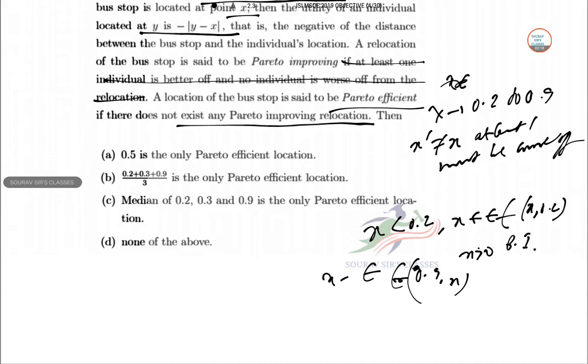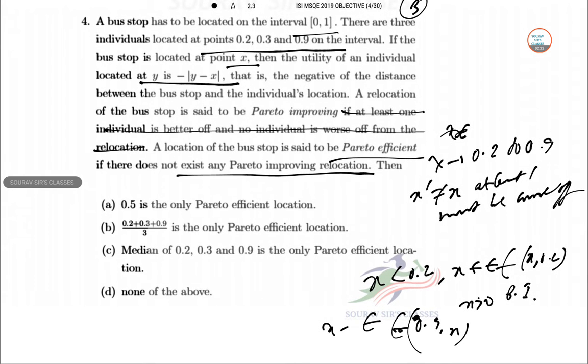So this is Pareto improving. Thus the set of Pareto efficient allocations is 0.2 to 0.9. So the option, nothing else is given, so D is the answer.